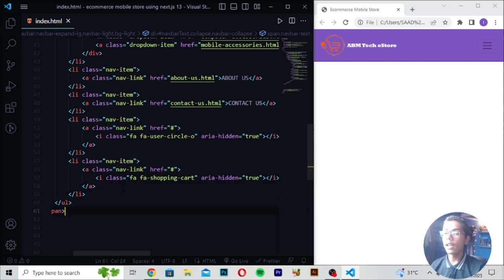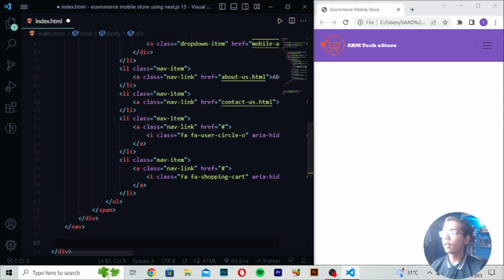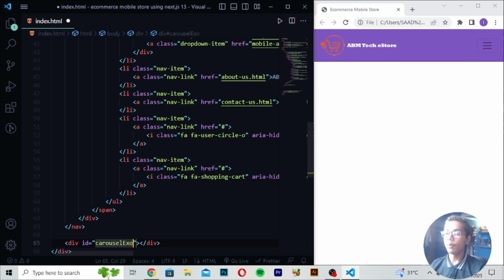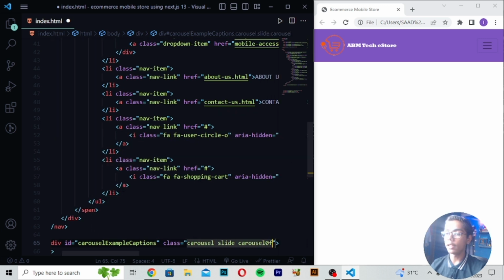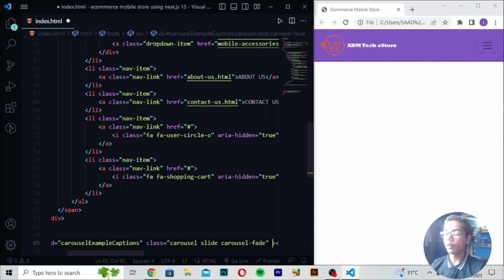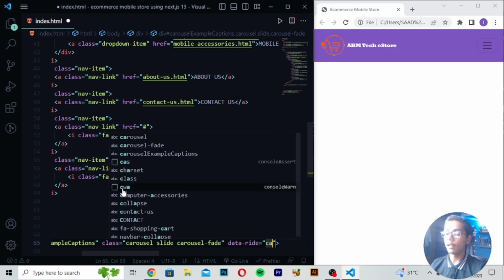After getting all these tags here, I will be moving after this nav tag. Then right here div id, and in id I will be now just writing here carouselExampleCaptions. Then I will be writing here Carousel. Then I will be now just writing here slide Carousel. Then you have to just write here fade. And when you have written this, here I will be now moving forward. Right here data ride carousel.